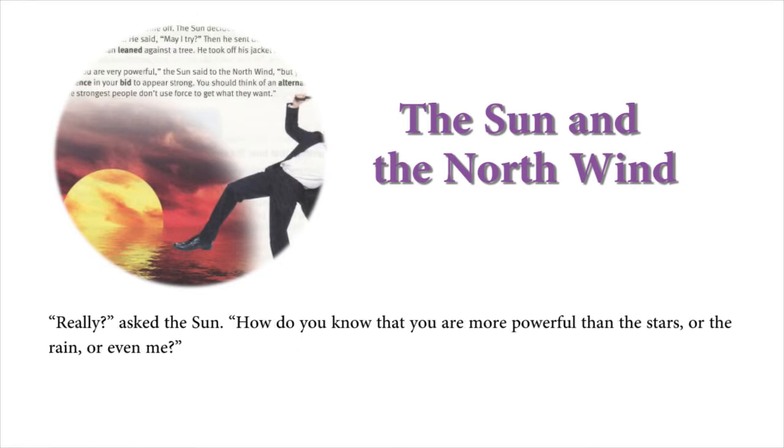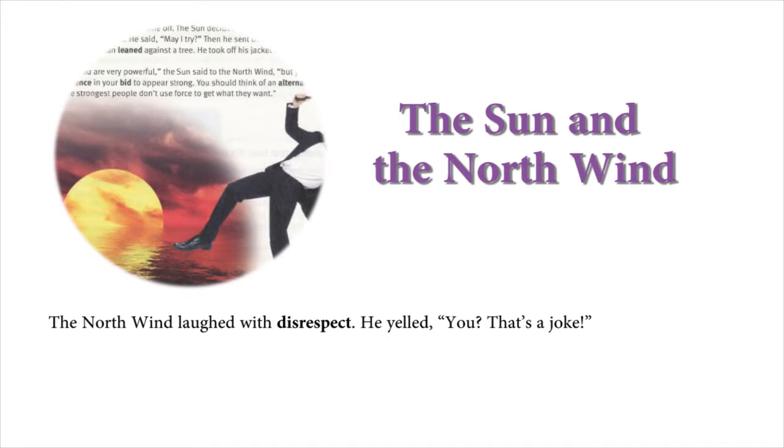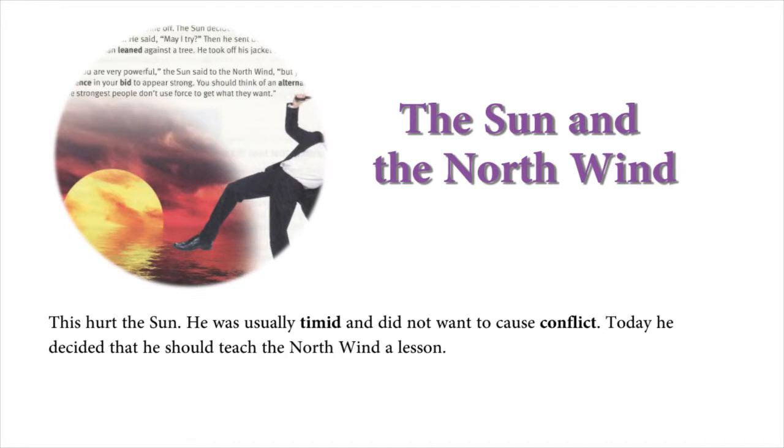"Really?" asked the sun. "How do you know that you are more powerful than the stars or the rain or even me?" The north wind laughed with disrespect. He yelled, "You? That's a joke?" This hurt the sun. He was usually timid and did not want to cause conflict. Today, he decided that he should teach the north wind a lesson.